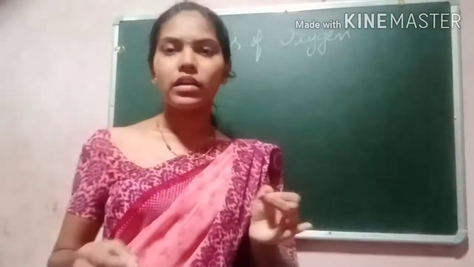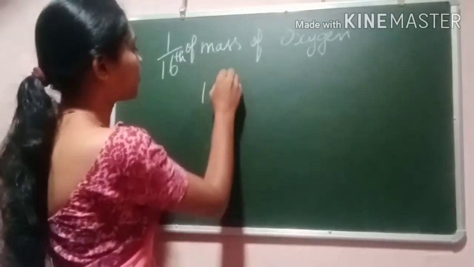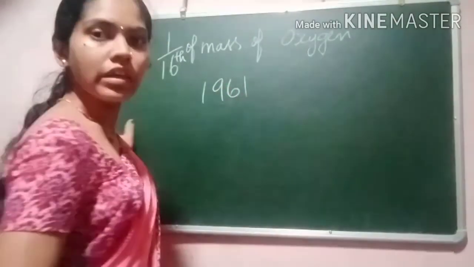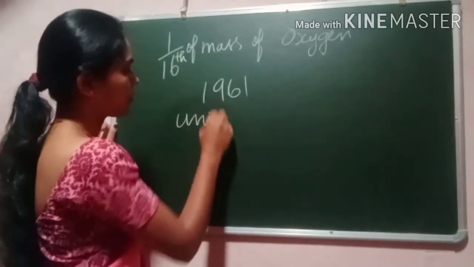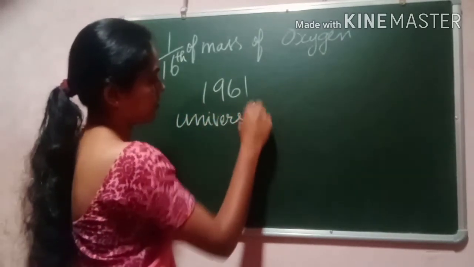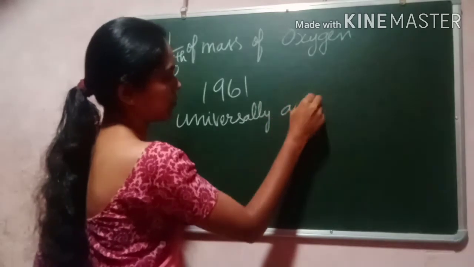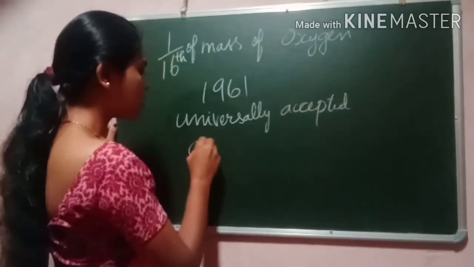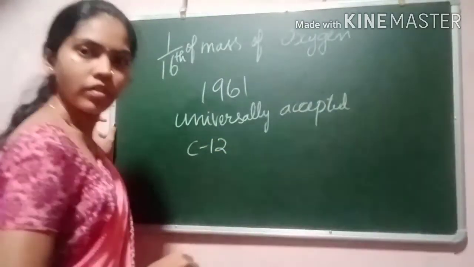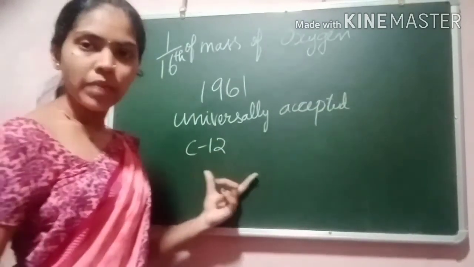Then in 1961, the scientists universally accepted the carbon-12 isotope as a unit for the measurement of mass.